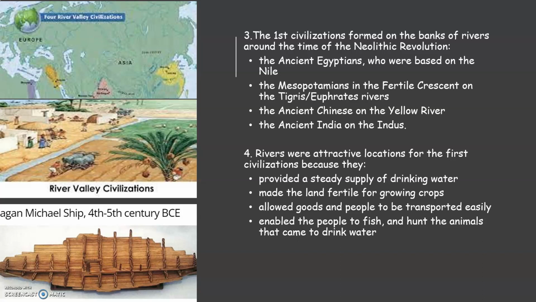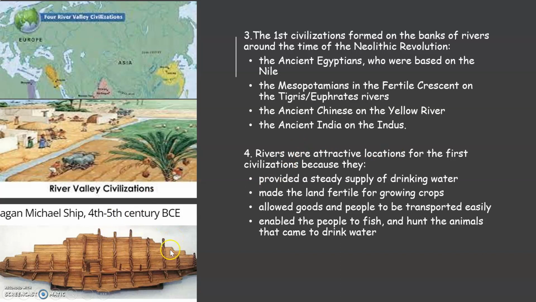The first civilizations formed on the banks of rivers around the time of the Neolithic Revolution. Ancient Egyptians were based on the Nile. The Mesopotamians in the Fertile Crescent were based around the Tigris and the Euphrates. The ancient Chinese were based on the Yellow River, and ancient India was based on the Indus River. Rivers were attractive locations because they provided a steady supply of drinking water, they made the land fertile for growing crops, and they allowed goods to be transported easily.